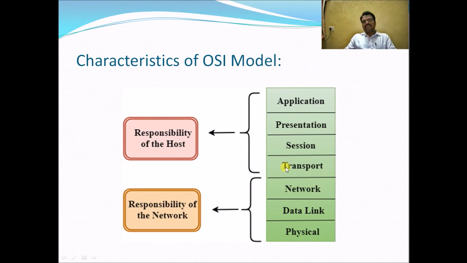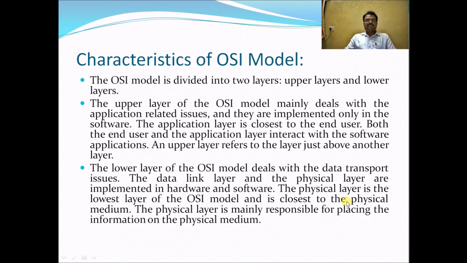As for characteristics, the transport layer, session layer, presentation layer, and application layer are responsible for host communication, and the network layer, data link layer, and physical layer take the responsibility of networking. The OSI model is divided into 2 parts, upper layers and lower layers. The upper layers of the OSI model mainly deal with application related issues, and they are implemented only in software.